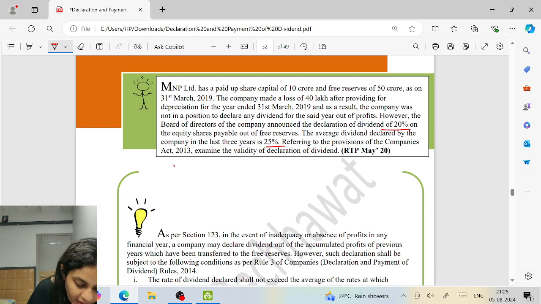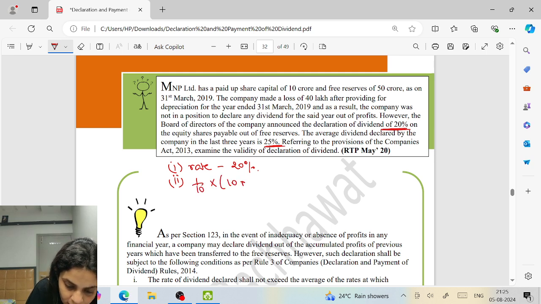Again, calculation of rate: it was 25%, so the average would be 25%. They have declared at 20%. Can they do that? Yes. Second, the amount drawn should not be more than 1/10 of the paid up capital and free reserve, which is how much? 10 crores and 50, 60 crores. That means 6 crores, the maximum, right?